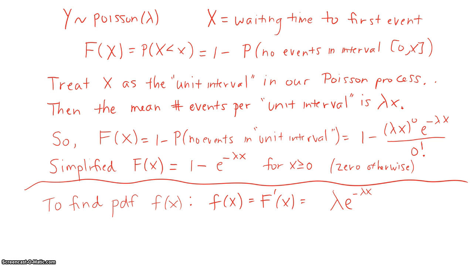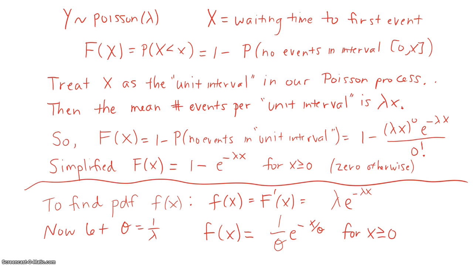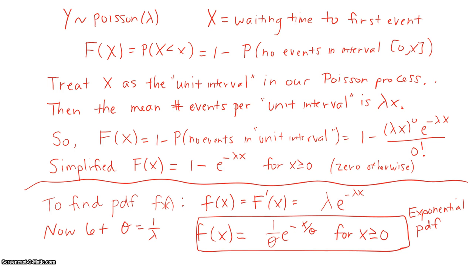And when we do this, we get that our PDF is lambda e to the minus lambda x. Now if we let theta equal 1 over lambda, we can rewrite this in terms of the parameter theta as 1 over theta e to the minus x over theta for x greater than or equal to 0. And that was our probability density function for our exponential that we saw earlier.